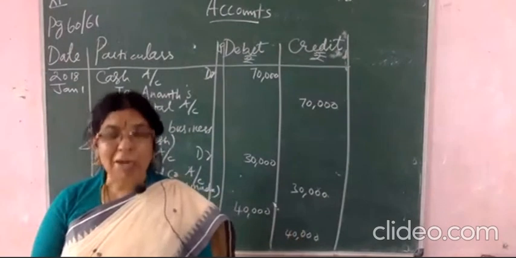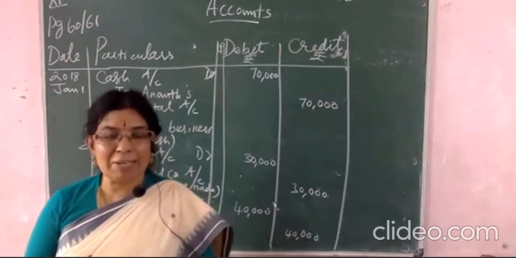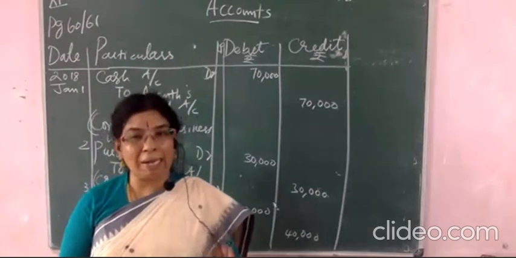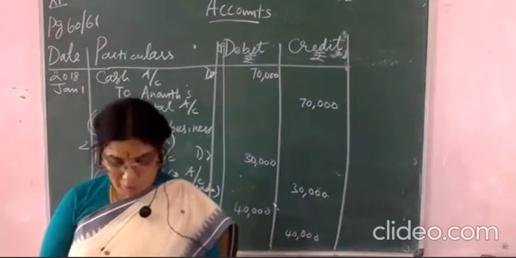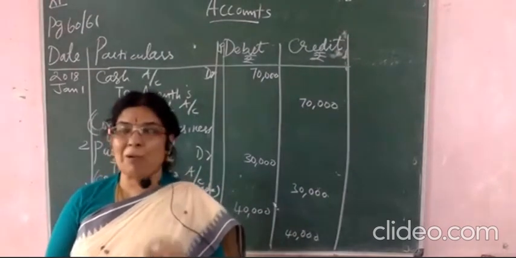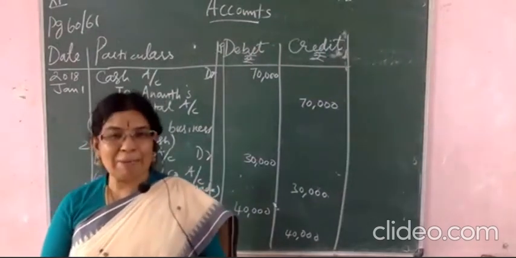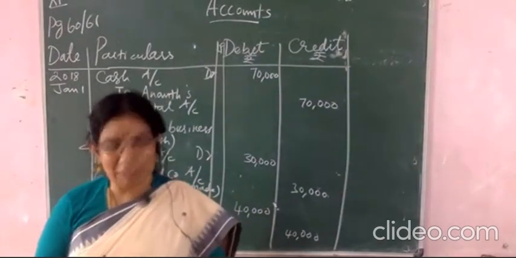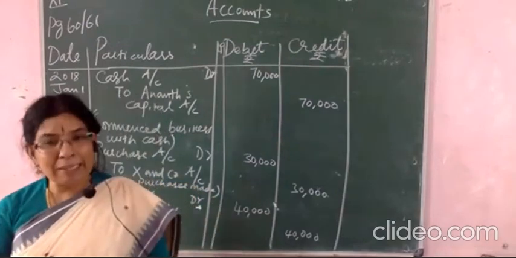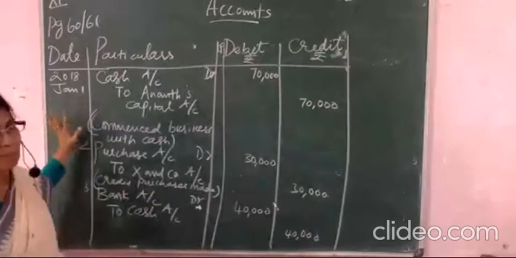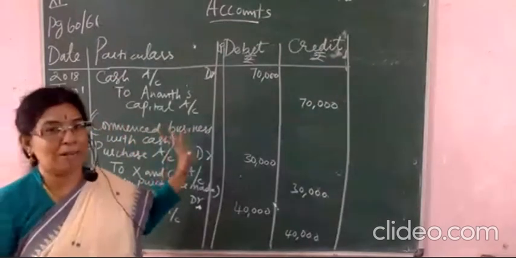And who is investing the cash in the business? Anant. So you have to write Anant capital account. Whatever name is given, you have to mention the name only. Don't simply write capital. You have to write Anant capital account. So you have to write the journal entries according to the format.